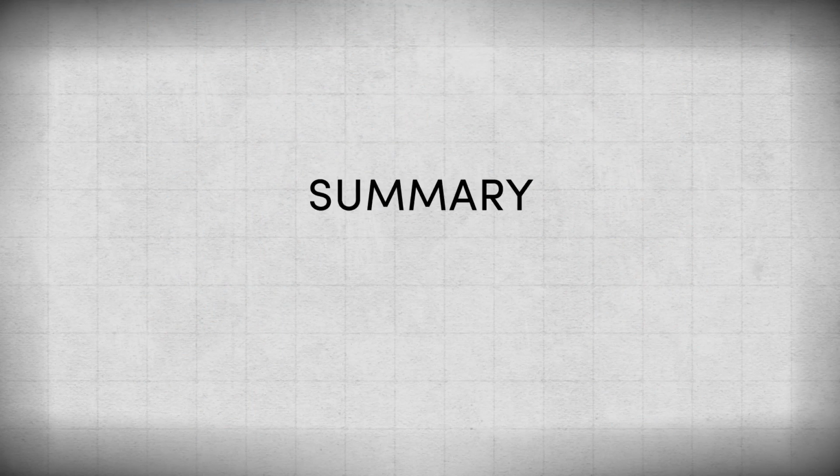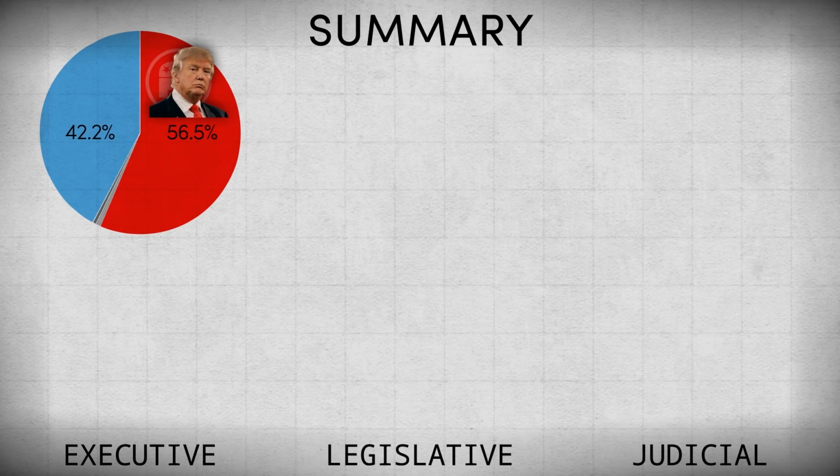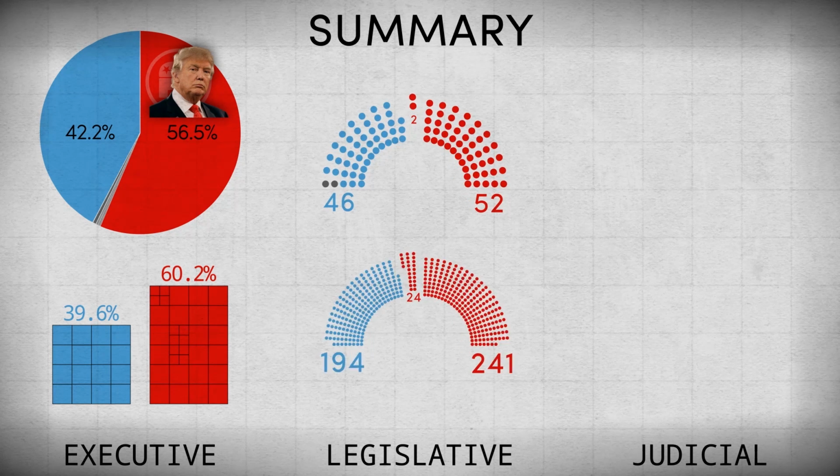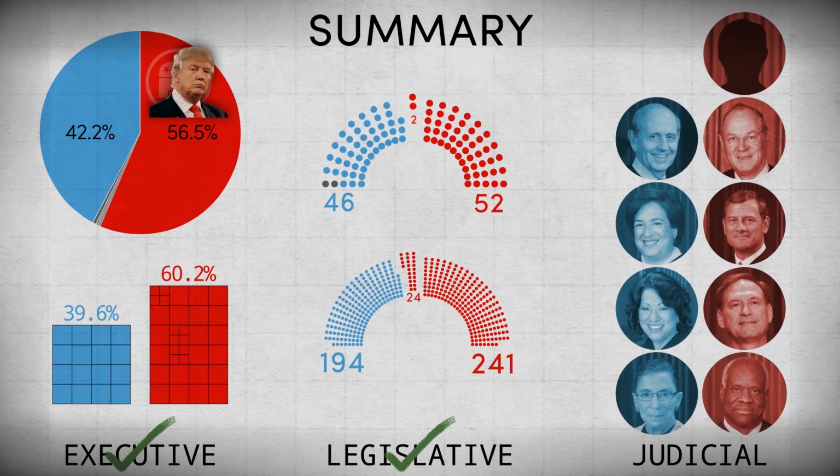So in summary, the Republican Party gained control of the presidency, increased their control of the states, and despite small gains made by the Democratic Party, retained control of both the Senate and the House. The Republican Party therefore have control over both the executive and legislative branches, and assuming the appointment of a right-wing Supreme Court justice in 2017, the Republican Party will control all three branches of the federal government.